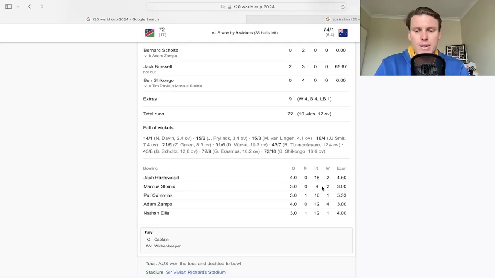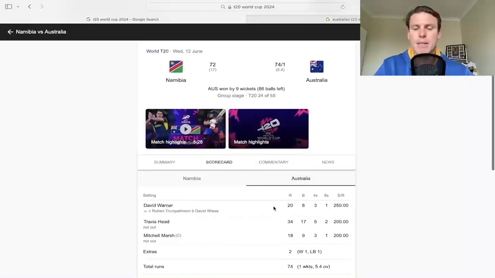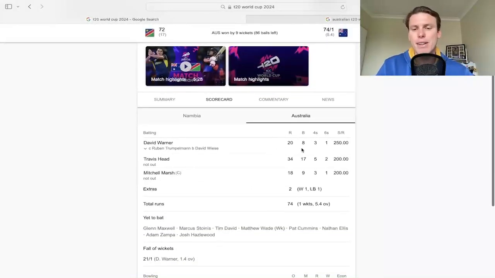Zampas 4 for 12 here, and then Ellis 3 overs, 1 for 12. But yes, against Namibia, they did struggle a little bit, and then the boys came out and smacked them everywhere. Warner was 20 off 7 before his dismissal, so 20 off 8, which is just wild that he's going at like 300 or 3 a ball there.